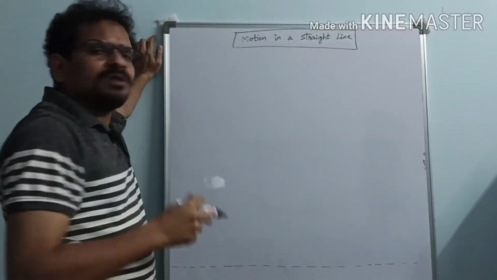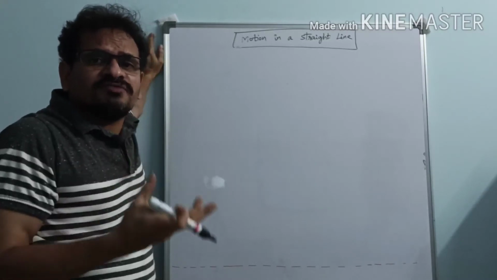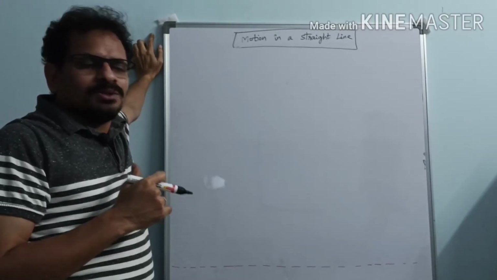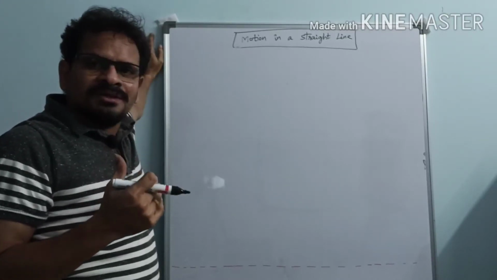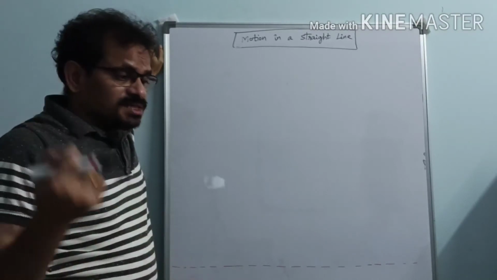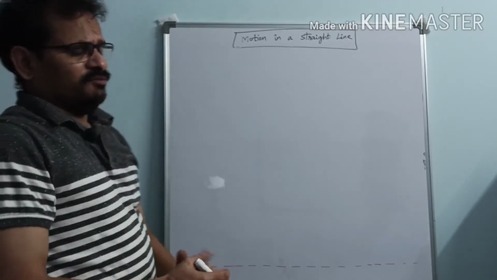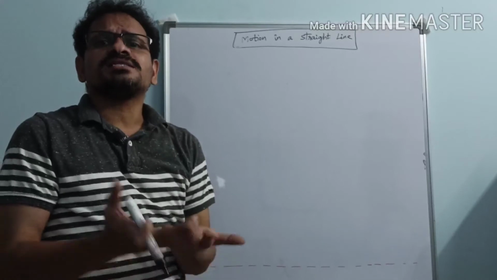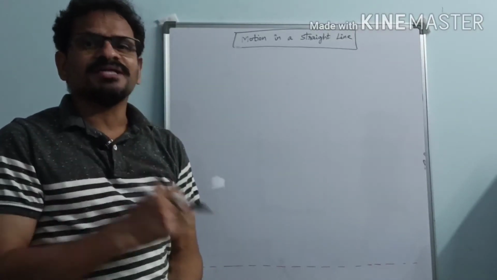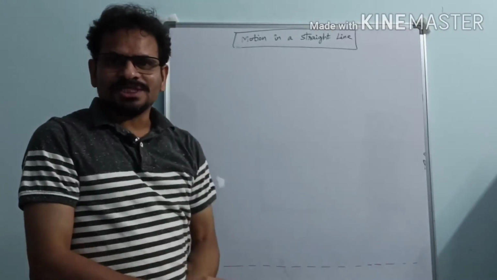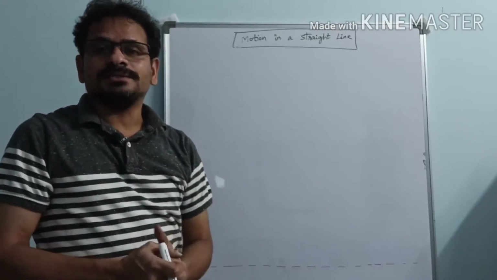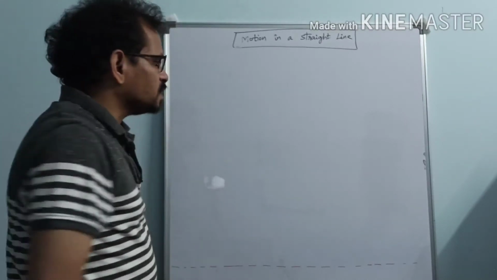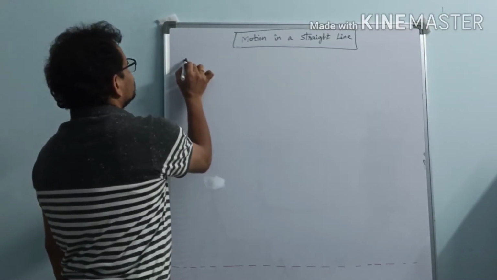So our intention is to study the motion of a body along a straight line. How will you study? Physics is the science of measurements. Physics can measure anything. So studying motion means we are going to measure some physical quantities regarding motion. Let us see what those physical quantities are. I will introduce them one by one. The first one is distance and displacement.